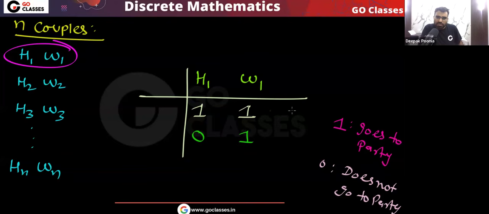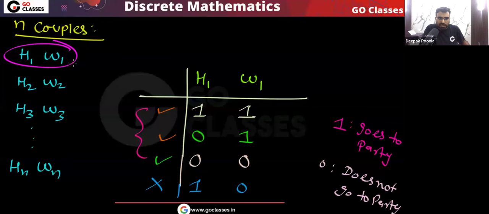So this is allowed, this is also allowed. Also, maybe the husband does not go and the wife also does not go. This is also allowed, there is no violation here. But what is not allowed? This is not allowed: the husband goes, the wife does not go. Okay, so remember, these are the choices that this couple has.